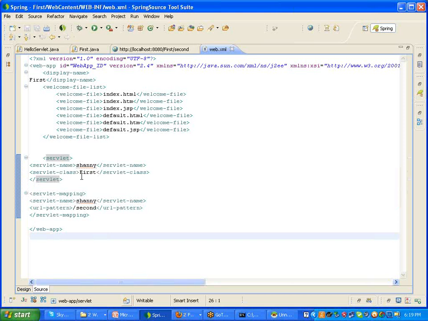Which class you are going to use, like a servlet class, and what name you are going to give it. In that particular class, you are going to give your logic. So here you are seeing first.java, which displays some message.